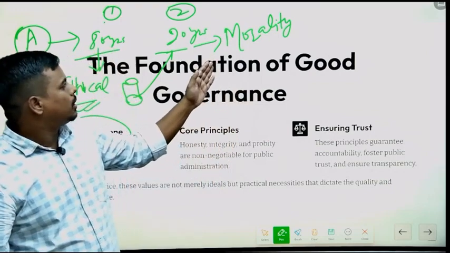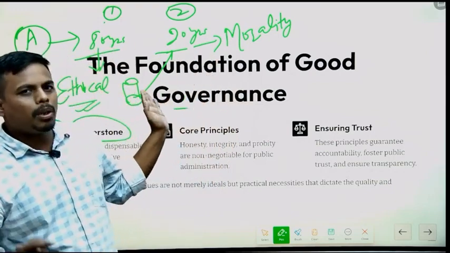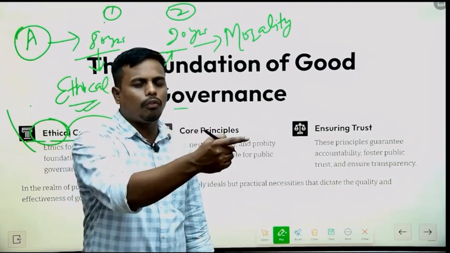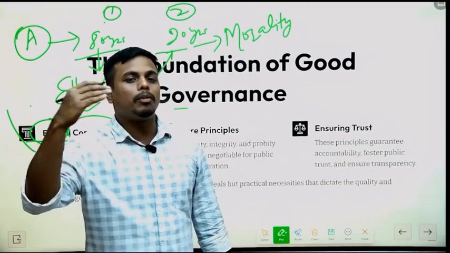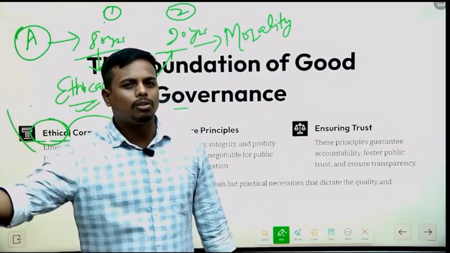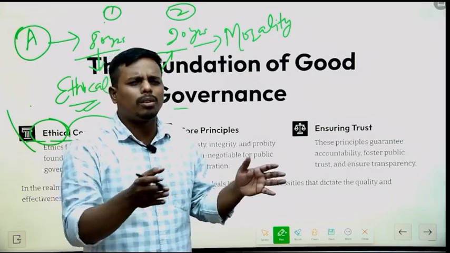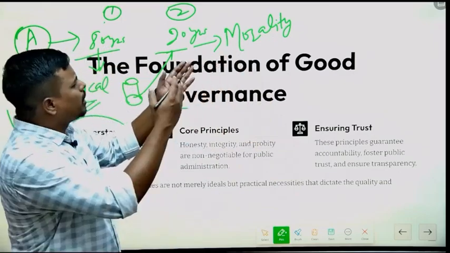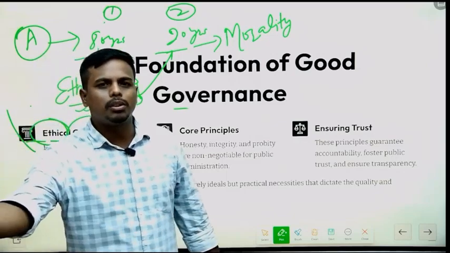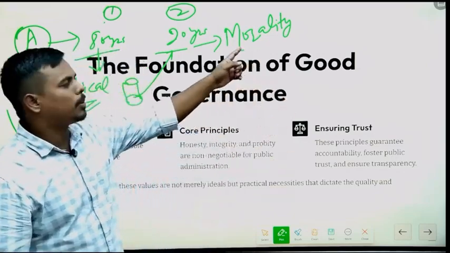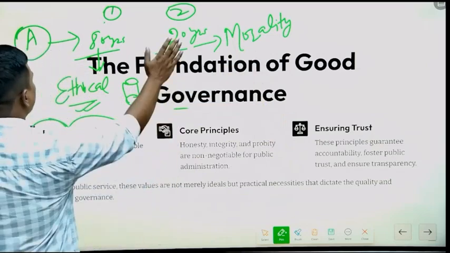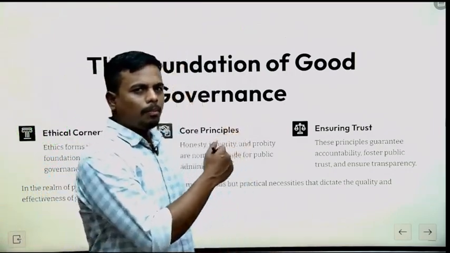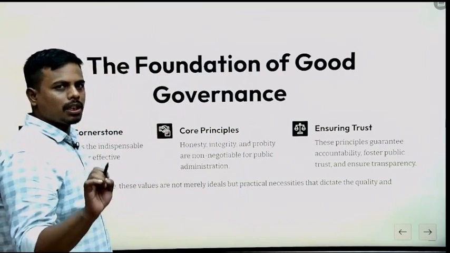Then in that condition he is not following the ethics. But take a condition where the printout he is taking from that office might be for a poor student who is studying outside, and it costs the office nothing to give 50 or 100 printouts. So he thinks, let me take all the printouts from the office and give them to the person who needs them. In that condition, that person will be a man of morality. I hope the example made it clear what the difference between ethics and morality is.